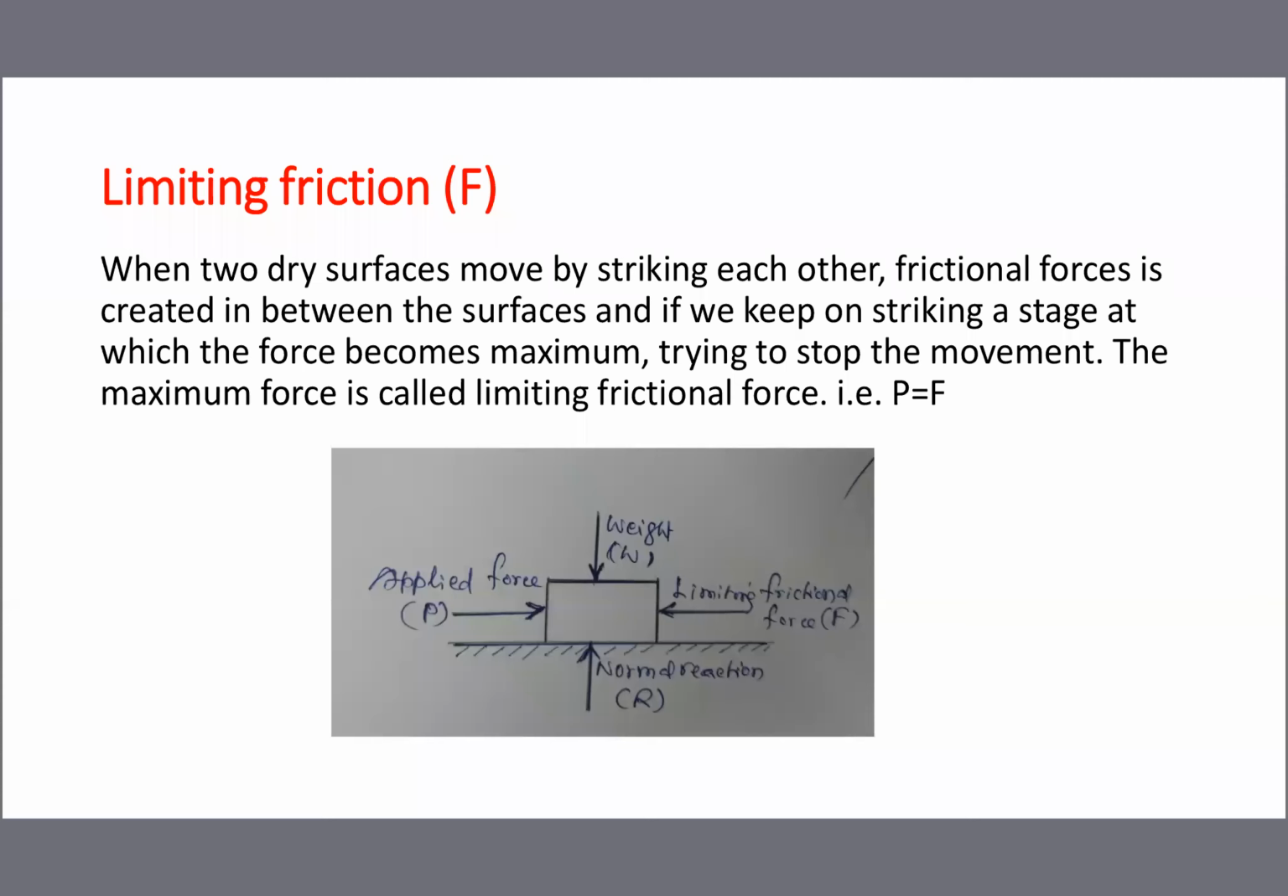Once you understand the sketch, all the definitions we can easily tell. Applied force and limiting friction, both are acting in opposite directions. And weight is applied downwards, normal reaction upwards. The 4 letters P, F, W, R. Once we understand the meaning of the 4 letters, the problems are dead easy.